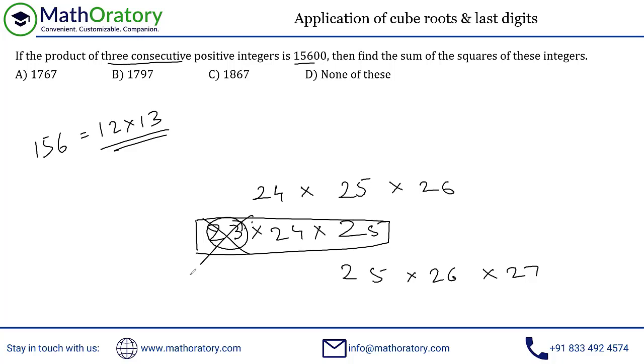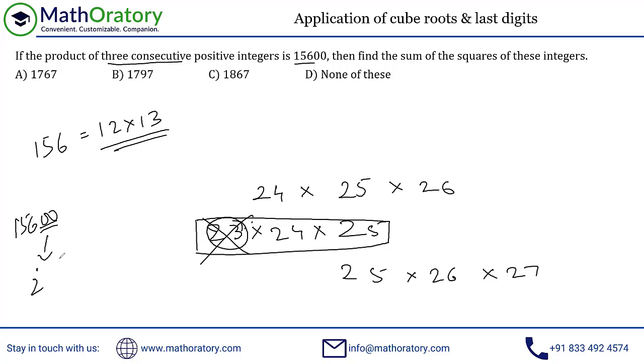Similarly, we can find that 27 is not a factor of this. It's not a multiple of 9 even. I mean, 156 is a multiple of 3, but it is not a multiple of 9. So how can it be a multiple of 27? There is another way to figure this out. If you remember the initial analysis, this 15600 ends with a couple of zeros.